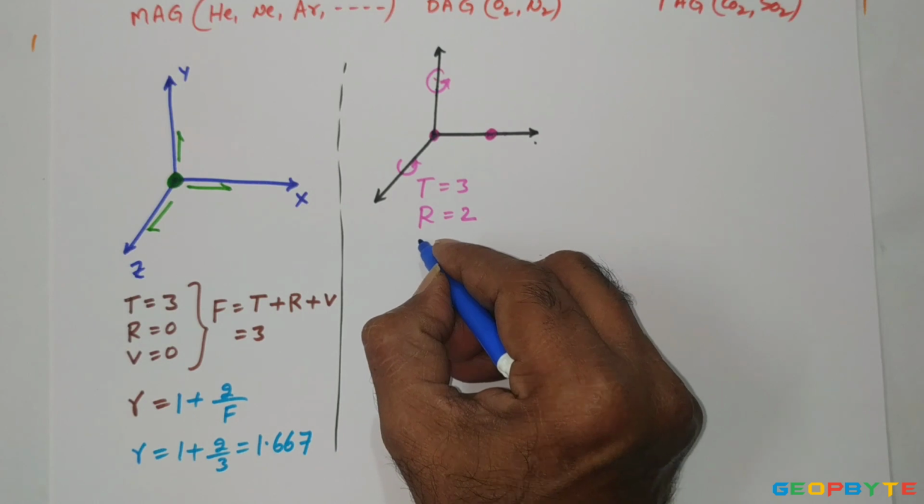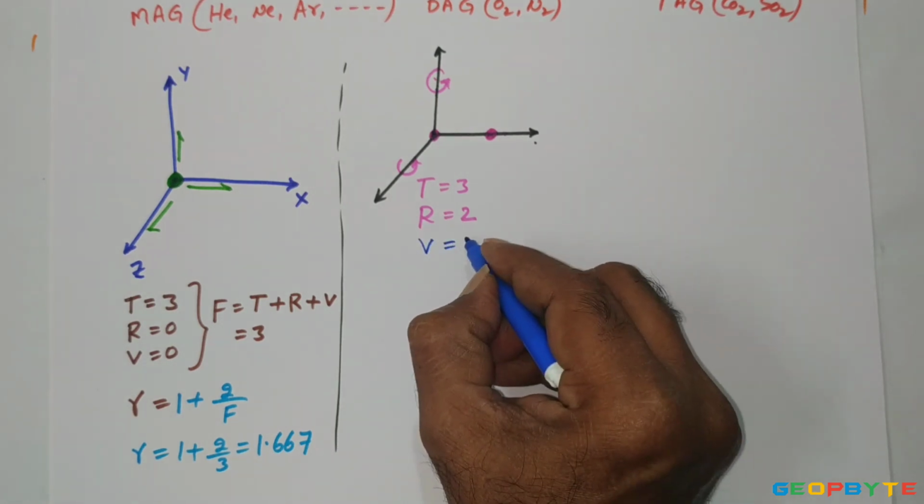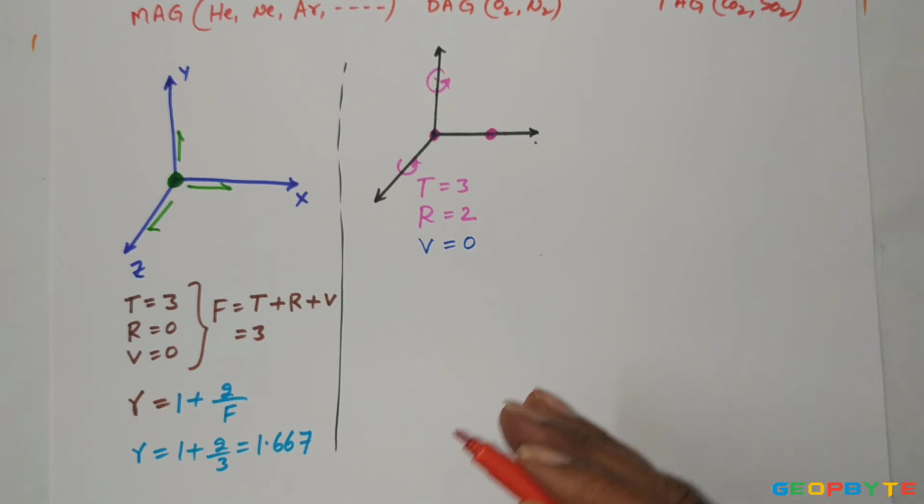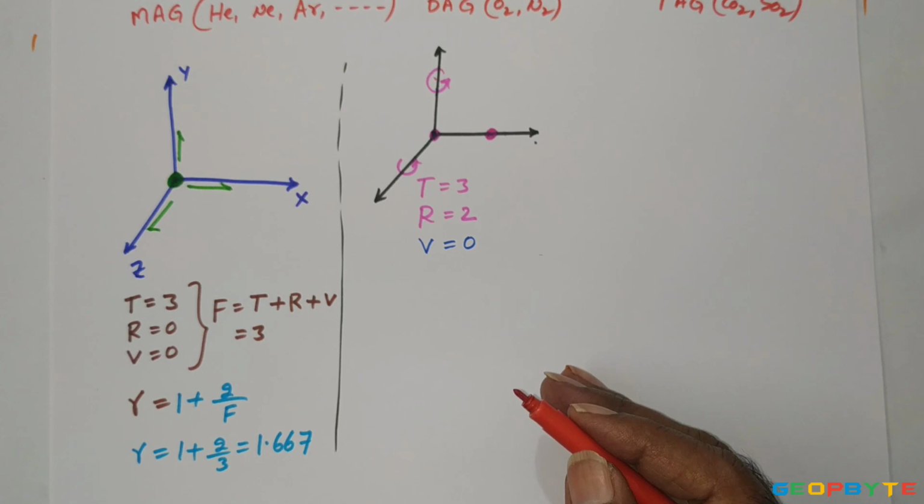And the number of vibratory motions maintained by the diatomic gas equals 0. To maintain the vibratory motion, a large amount of energy is required. At room temperature, sufficient energy is not available for any gas. Therefore, no gas can maintain the vibratory motion at room temperature. But if I heat the gas to 2000 or 2500 degrees centigrade, at that very high temperature, the vibratory motion also comes into the picture in addition to the translatory and rotary motions.